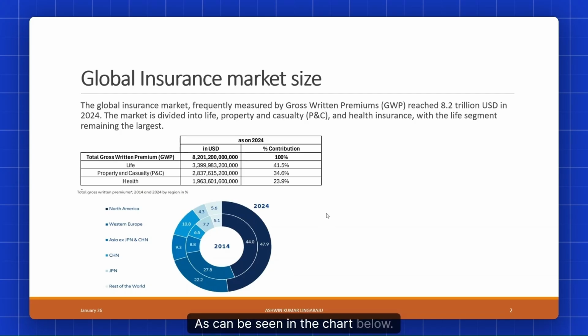As can be seen in the chart below, as of 2024, the developed markets such as North America contribute about 48% of total gross written premium, followed by Western Europe, which includes the UK, at about 22.2%. China is about 10.8%. Asia, excluding Japan and China, is 9.3%. Japan is 4.3%, and the rest of the world is about 5.6%.